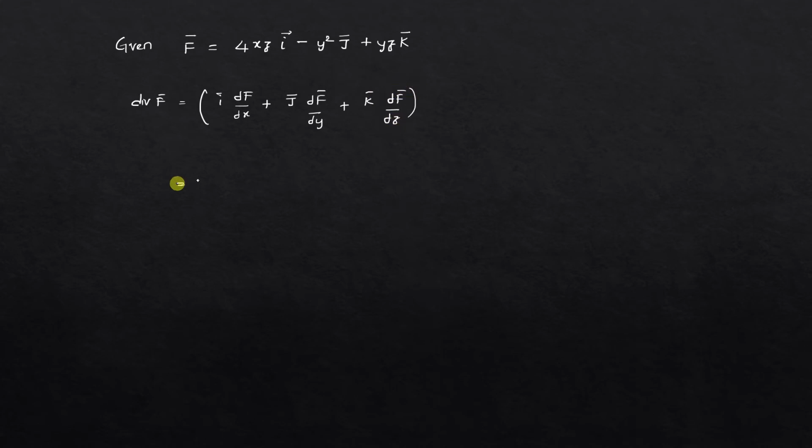So with respect to x, 4xz gives 4z i bar; plus j bar into the derivative with respect to y, which gives minus 2y j bar; plus k bar into dou by dou z, which gives y k bar.